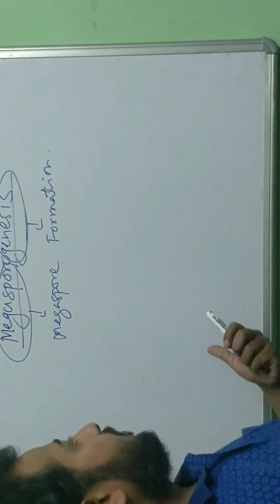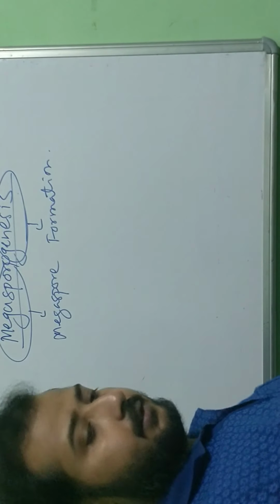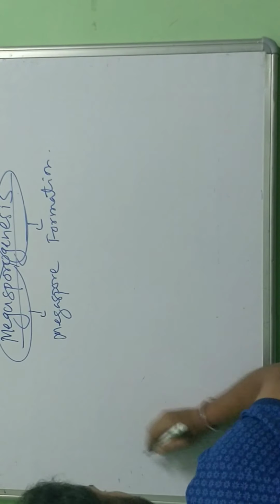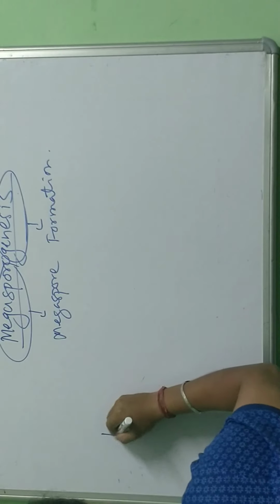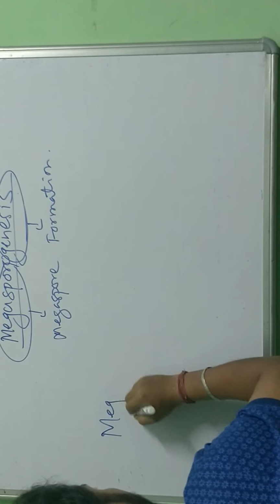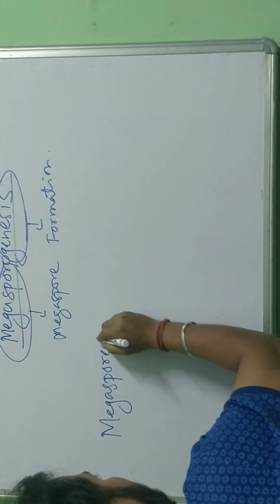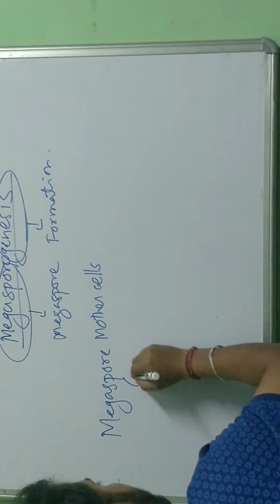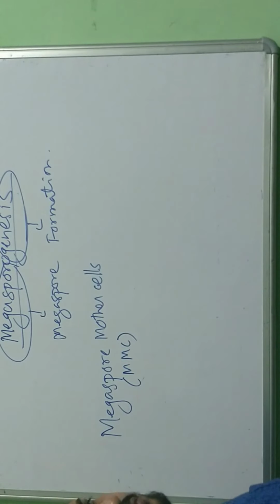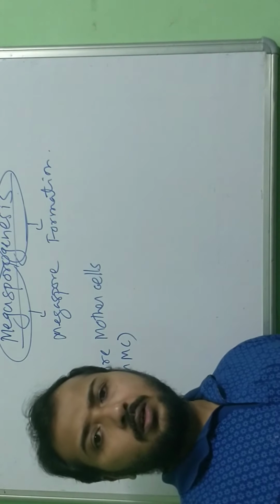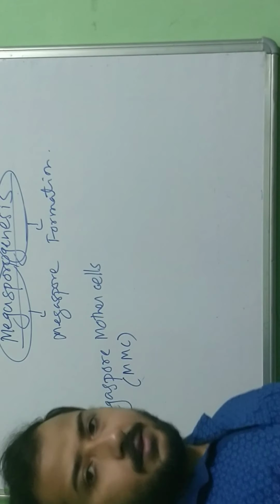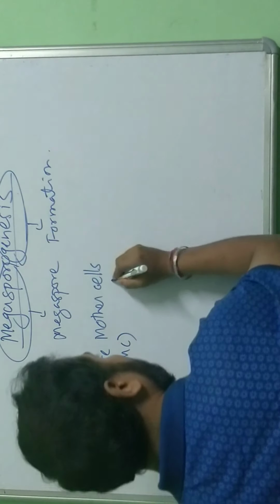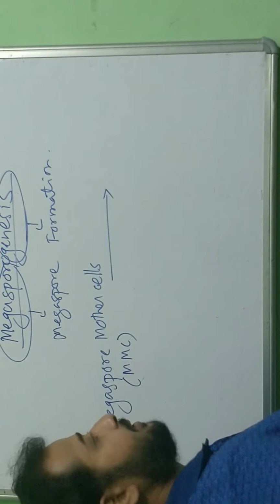Now we will see the process of this formation. There are cells in the ovule known as megaspore mother cells, MMC. These megaspore mother cells are nothing but mature nucellus cells inside the ovule. These megaspore mother cells undergo meiosis cell division.